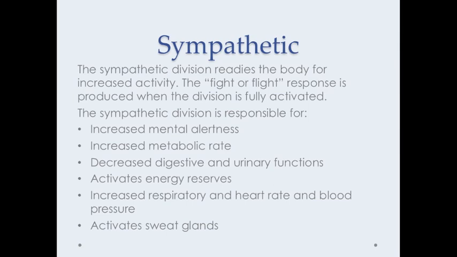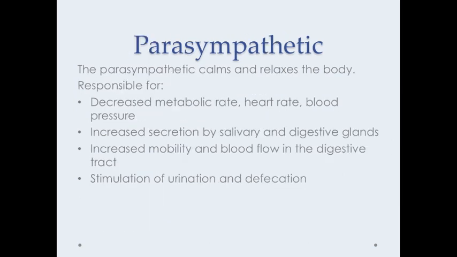The sympathetic division readies the body for increased activity. The fight or flight response is produced when the division is fully activated. The sympathetic division is responsible for many things, such as increased mental alertness and increased metabolic rate. On the other hand, the parasympathetic calms and relaxes the body. It decreases the metabolic rate, heart rate, blood pressure, and it also stimulates urination and defecation.